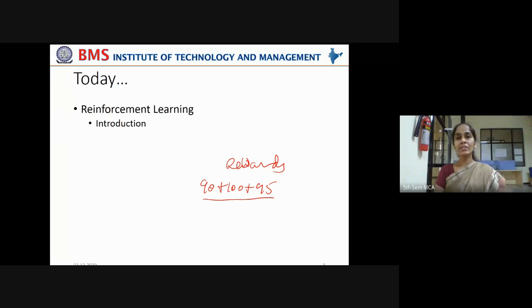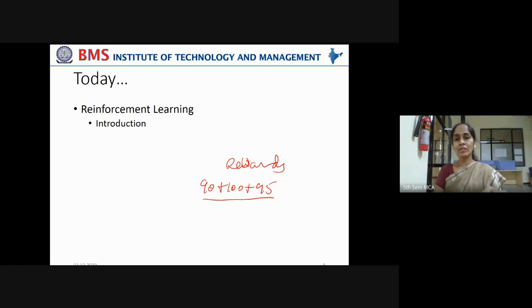Now when an agent is taking steps to move from one position to another, or from one state to another state, it will be given some feedback from the environment. Based on that feedback, rewards or punishment will be given. If rewards are given, they are like positive points. If punishment is given, they are like negative points.